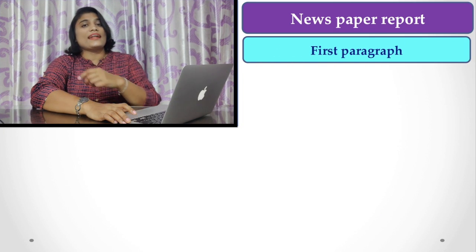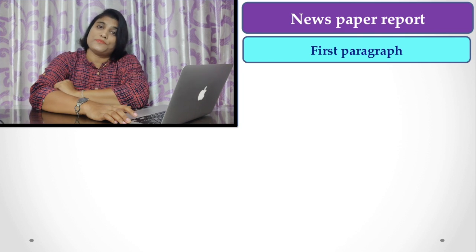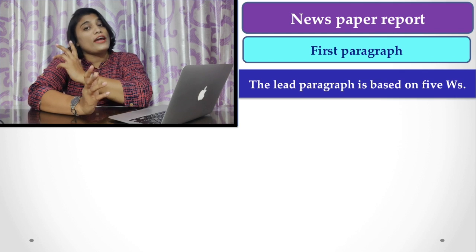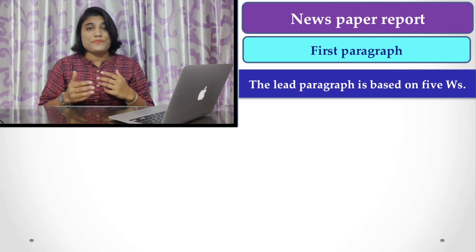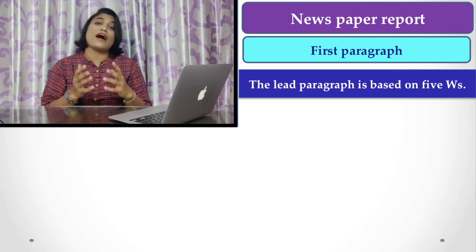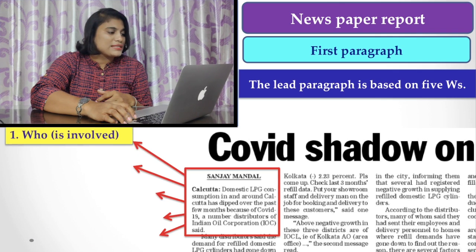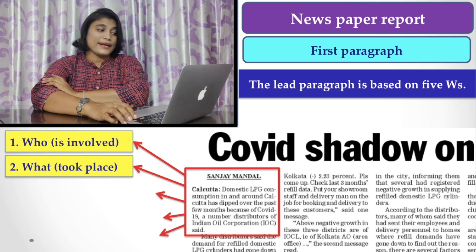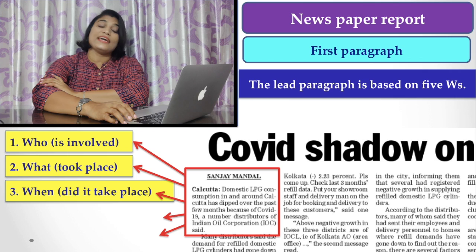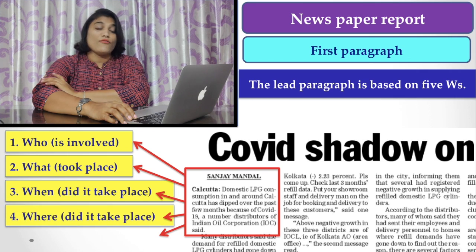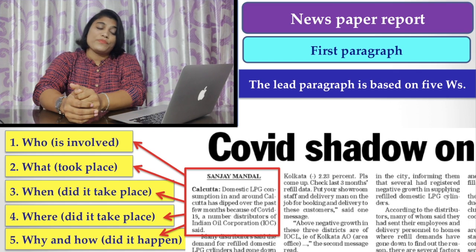After the headline and the reporter's name, you have to start the first paragraph, which is also a very important part of report writing. Why so? This first paragraph is based on the 5 W's. In the first paragraph you have to mention who is involved and what took place, when it took place, where it took place, and why or how it happened.